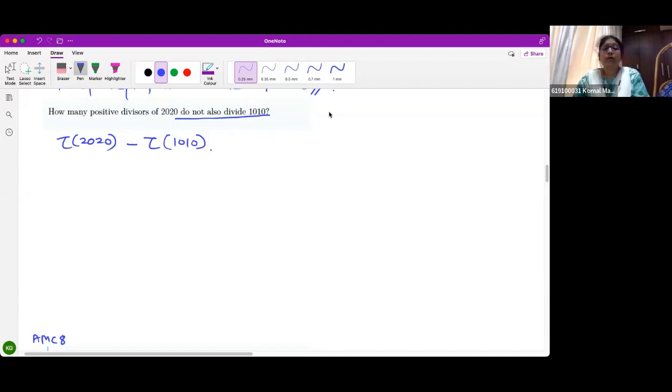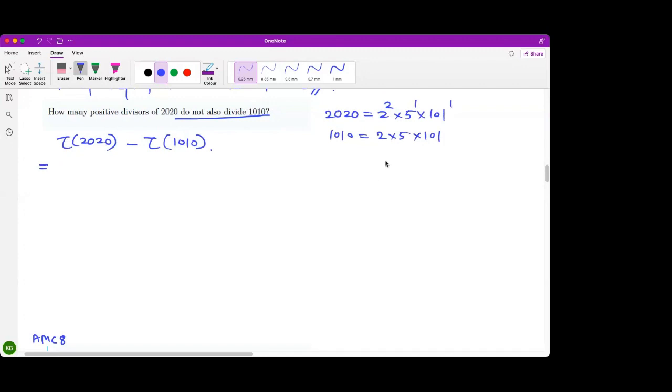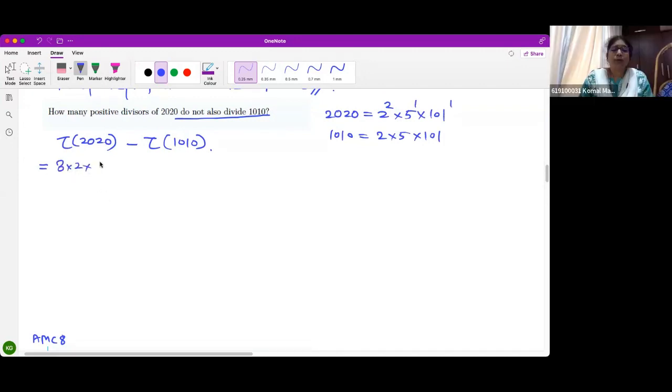Correct? Okay. 2020 is 2 square into 5 into 101, and 1010 is 2 into 5 into 101. So what is tau of 2020? That will be 3 into 2 into 2, which is 12, minus tau of 1010, which is simply 2 into 2 into 2, that is 8. So the answer will be 4. Is this clear to you? Any doubt, anybody?